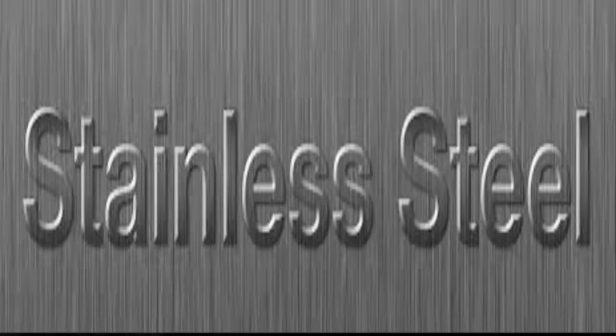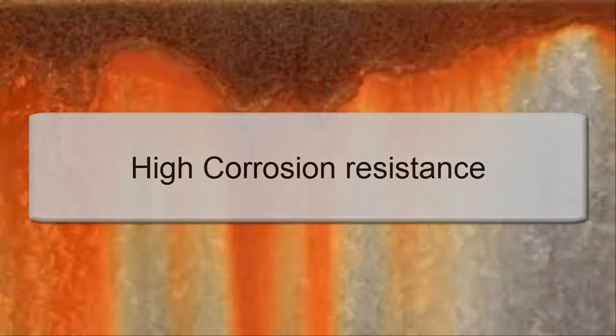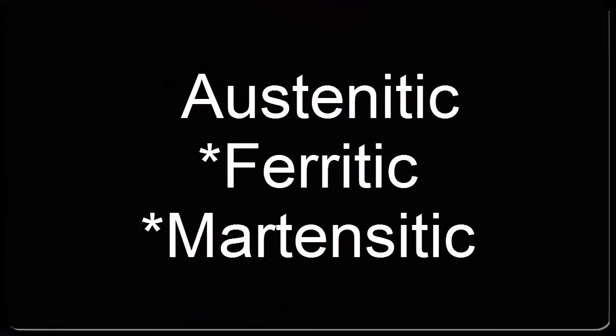Stainless steels contain between 10–20% chromium as the main alloying element and are valued for high corrosion resistance. Stainless steel is about 200 times more resistant to corrosion than mild steel. These steels can be divided into 3 groups.